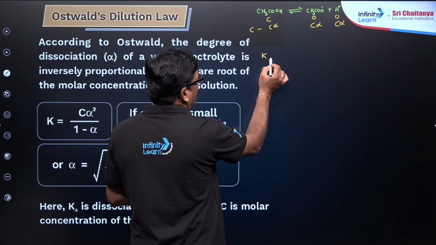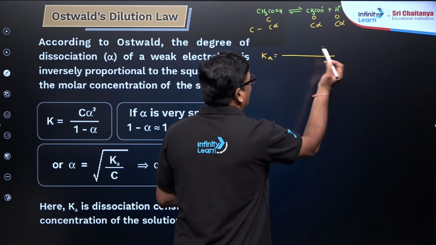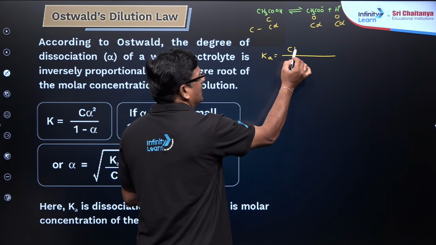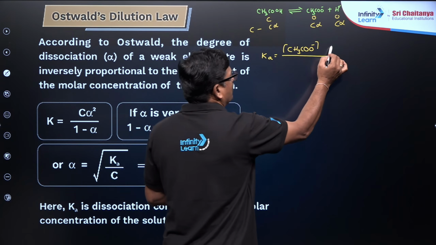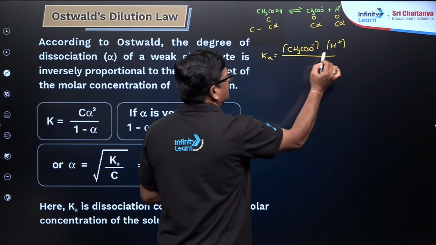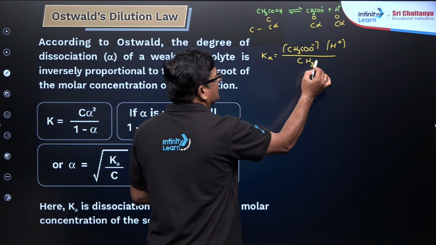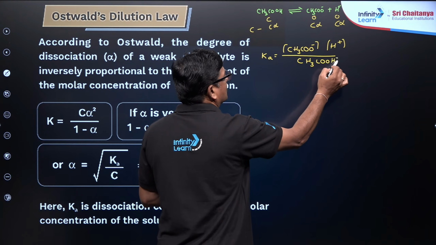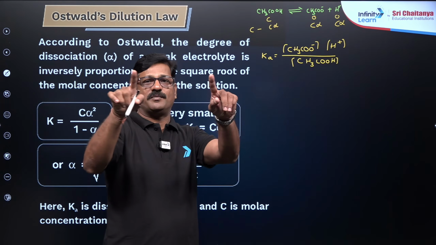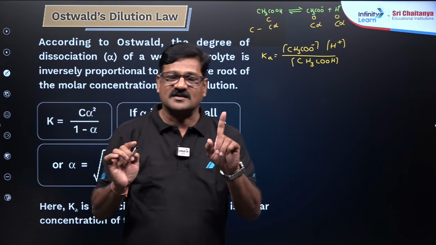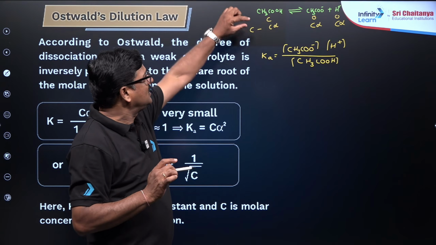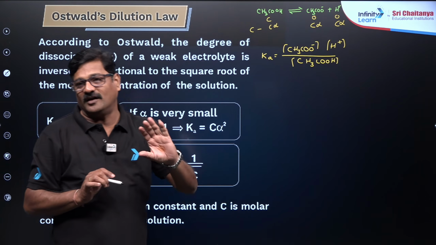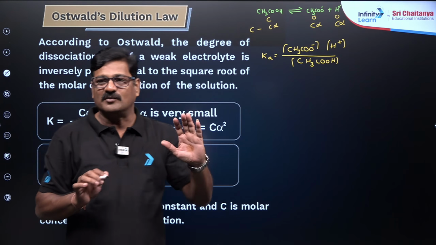Ka, acid dissociation constant, is equal to CH3COO minus and H plus and CH3COOH का concentration, जो concentration square bracket में दिया ना, that is called molarity. कितना है molarity? C moles per liter. Molarity का units का हिसाब से mole per liter बोलना है.